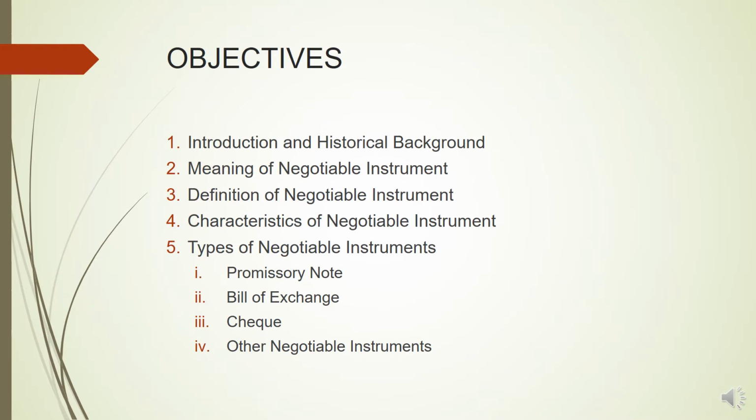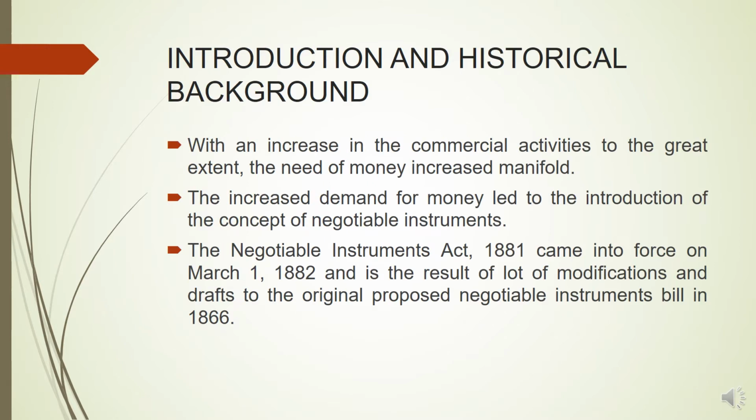In the first chapter, we'll talk about the introduction and historical background of the negotiable instruments, then the meaning and definition and the characteristics of negotiable instrument, and the different types of negotiable instruments, which are the promissory note, bill of exchange, check, and various other types. Basically, we'll discuss in detail the three types of negotiable instrument, that is promissory note, bill of exchange, and check, because these are the only three types which are prominently used in the course of business. So starting with the introduction and historical background.